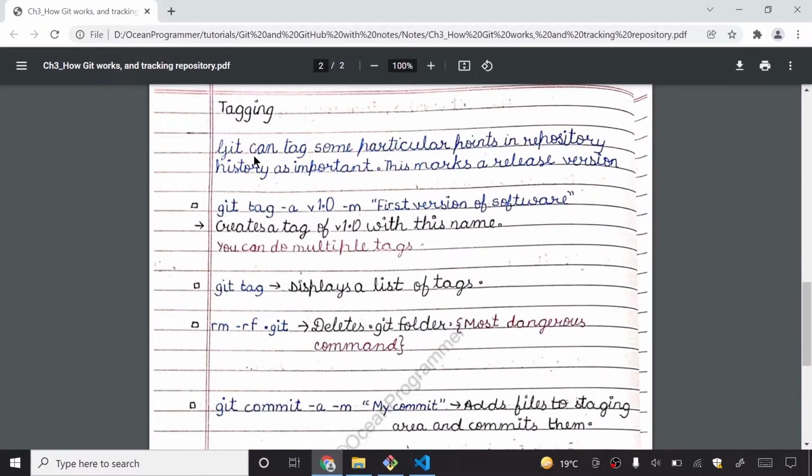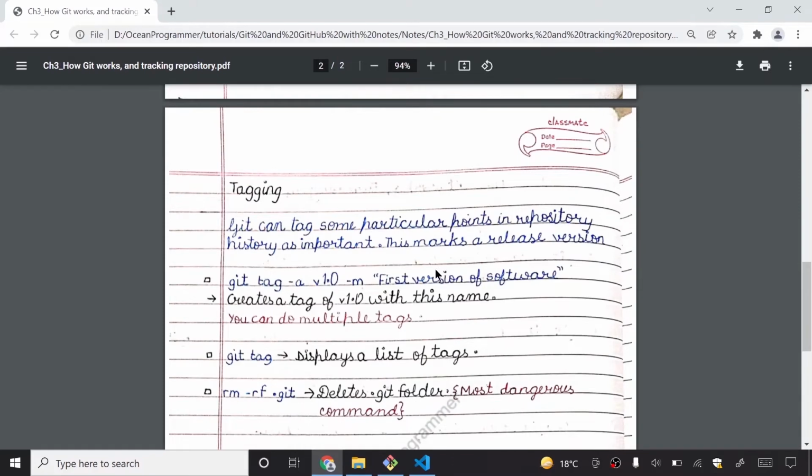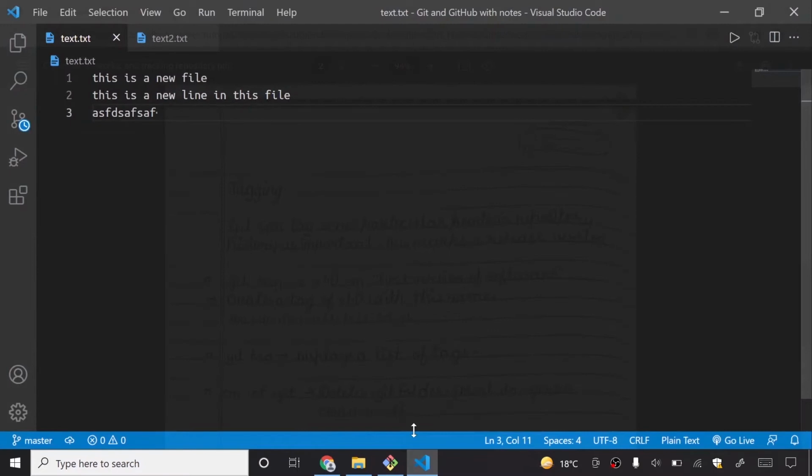What is tagging in git? Tagging: git can tag some particular points in a repository history as important. This marks the release version. These are almost the same as your commit. So you can even tag a git project. So I can do like this.